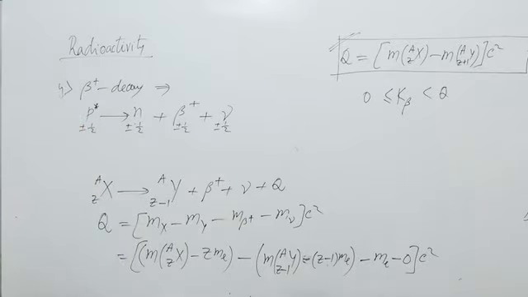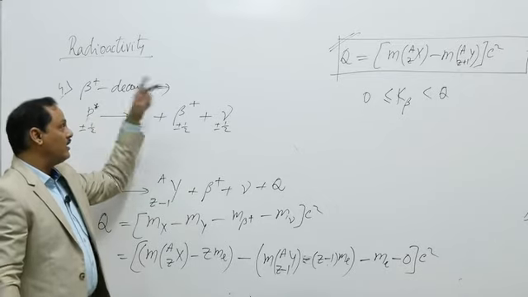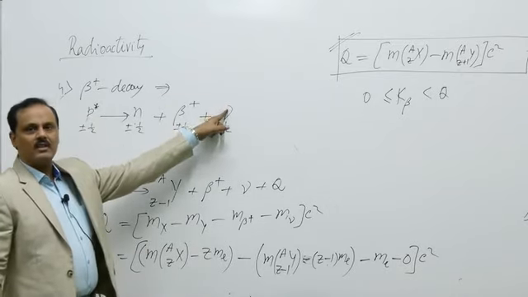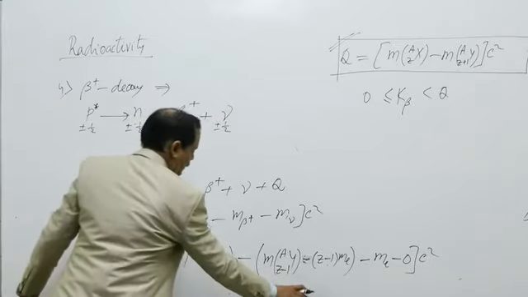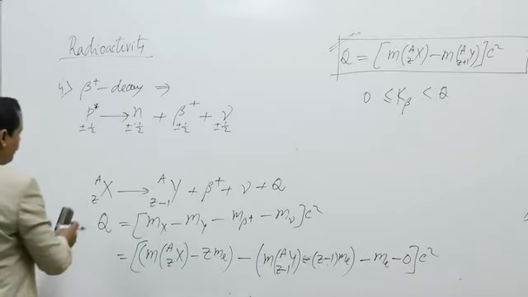So we got beta minus decay and beta plus decay. This beta plus is nothing but positron. There we got electron. Positron is antiparticle of electron. Neutrino is antiparticle of antineutrino. What happens to particle and antiparticle? That we will get to later on.